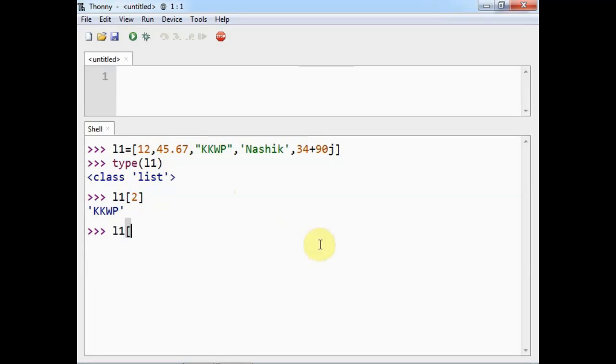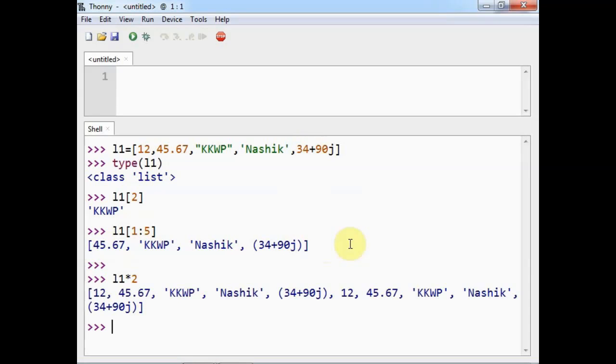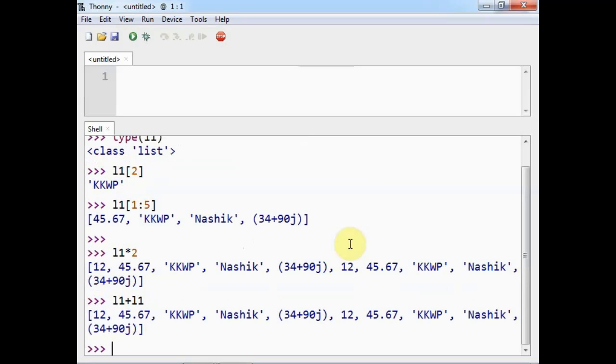So if I say L1 of 1 colon suppose 5, then it will give me the first position element to the fifth minus 1 position element, that is this one. If I want to use the repetition operator, then I can use L1 into 2. It will give me the list with the same elements twice, and if I say L1 plus L1, then also it will give me the same result, because it has concatenated the same list with the same list. Now this is how we can use the list in Python.